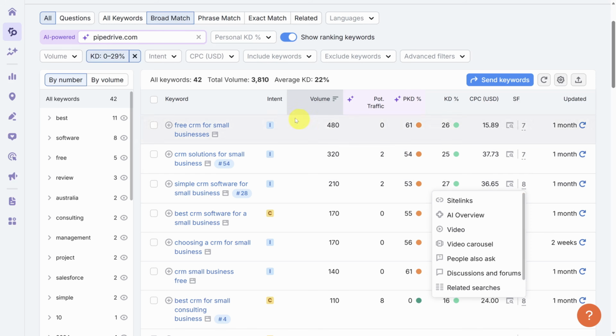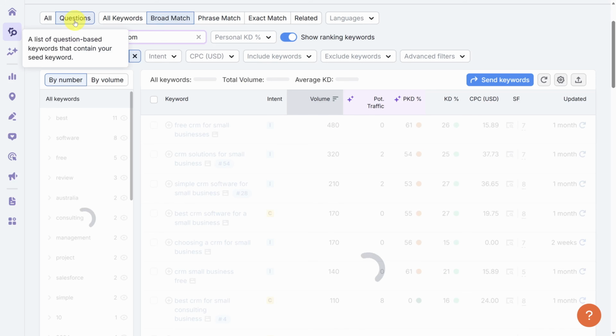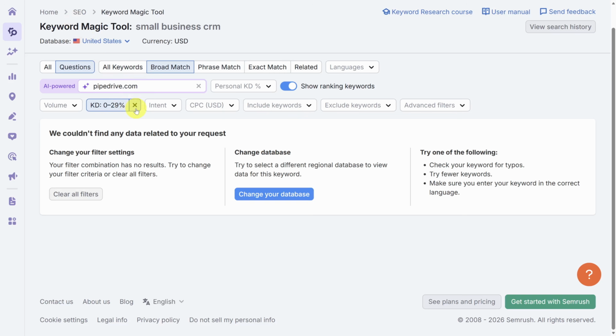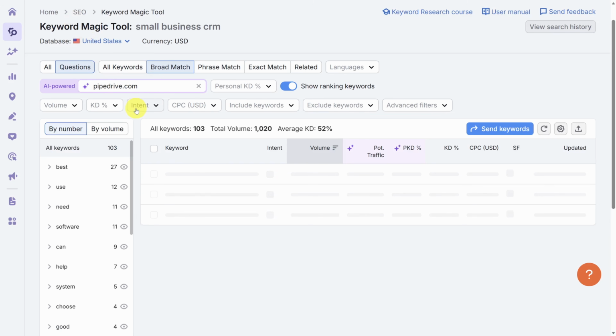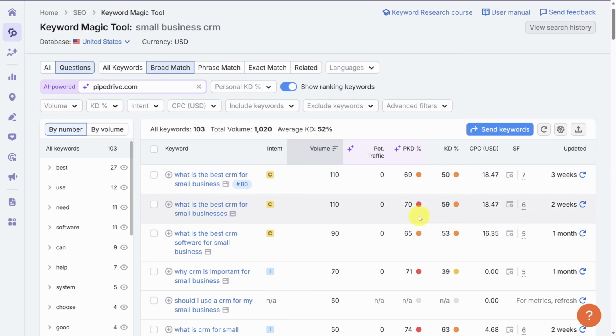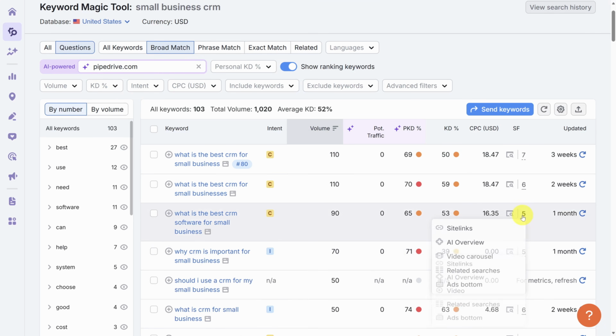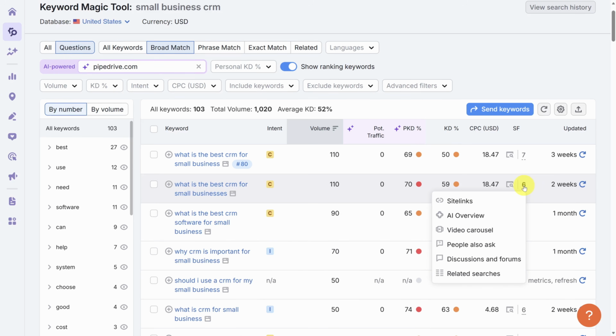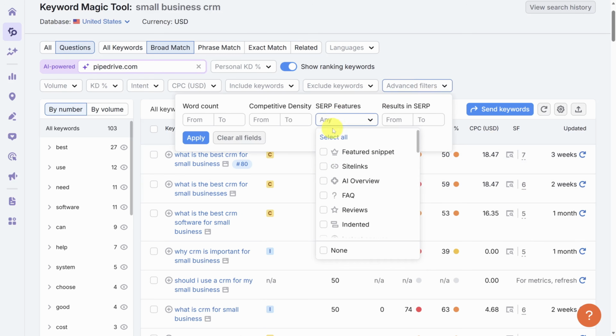Another strategy to find good keywords is to click on questions. You might have to drop your filters to find these, but building content around questions is a great way to build your authority. Plus, you'll see many of these also have AI overviews attached to them. If you'd like to filter keywords by whether they have an AI overview, click on Advanced Filters, then SERP Features, then AI Overview, and click Apply.